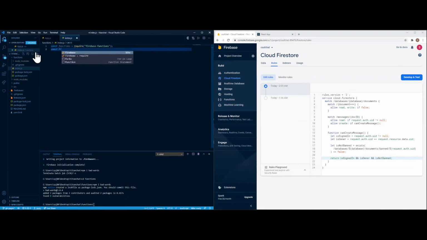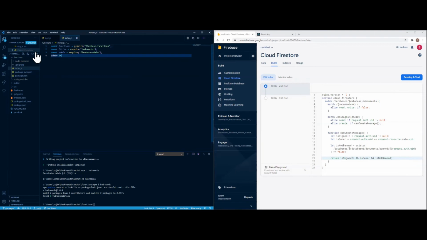So now I'm going to do the filter. This is going to contain the bad words. Then we're going to have one that will include the Firebase admin, which is just the admin itself. Require firebase-admin, and admin.initializeApp.